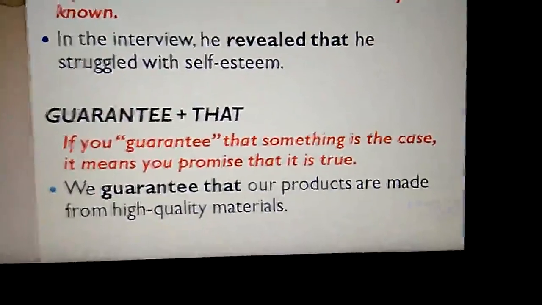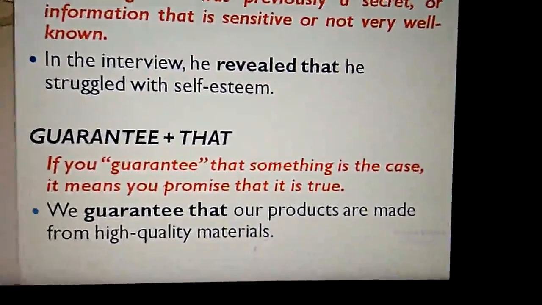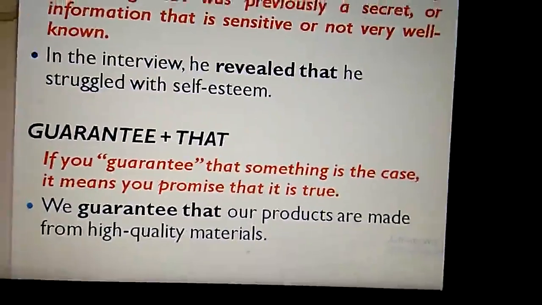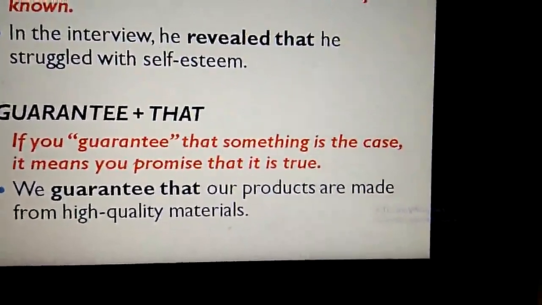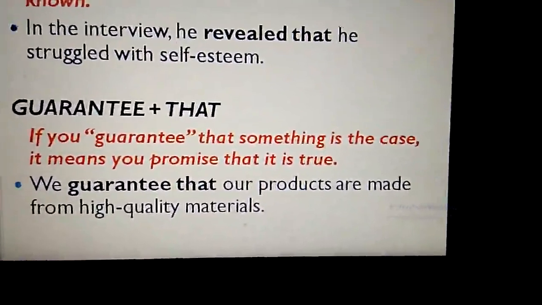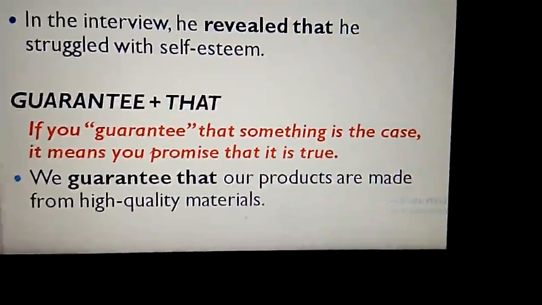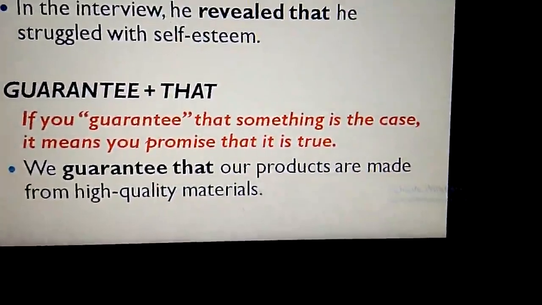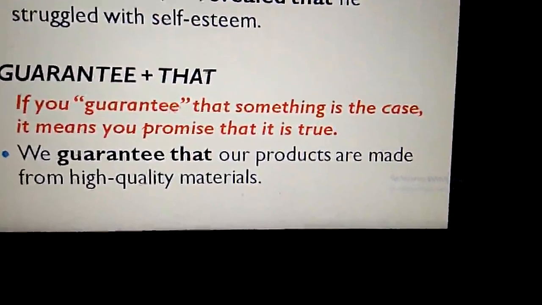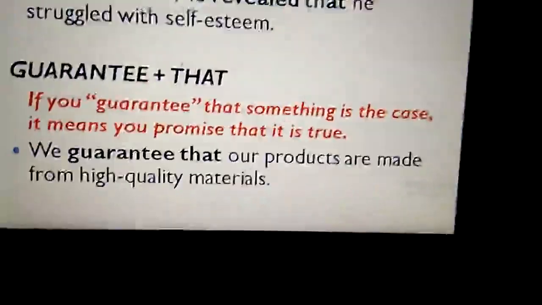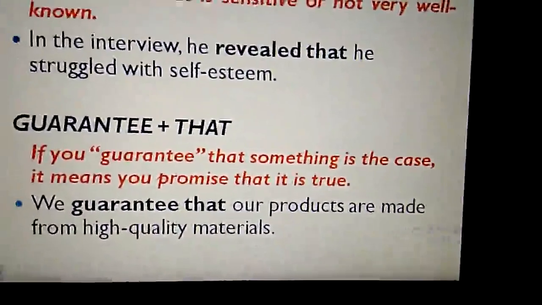And the other one is guarantee. After guarantee also that has to come. So if you use guarantee in a sentence as a reporting verb, it has to be followed by that. Guarantee means that something is the case. It means you promise that it is true. We guarantee that our products are made from high quality materials. Guarantee is the reporting verb, and immediately after the reporting verb we have used that.